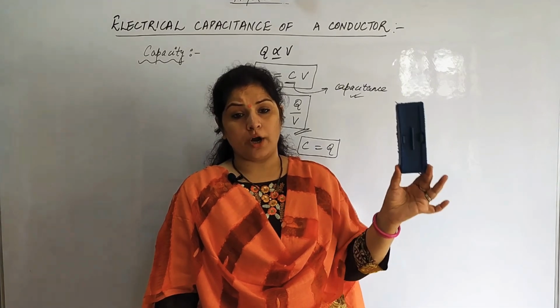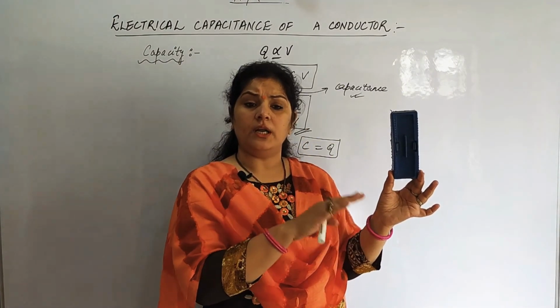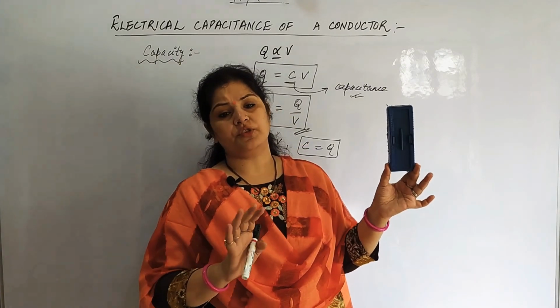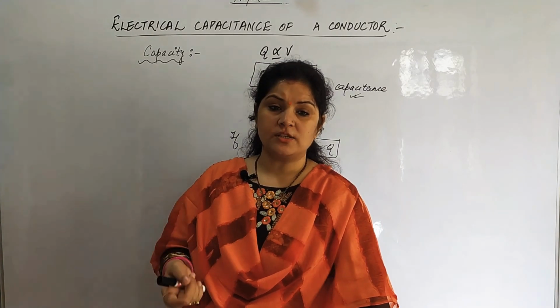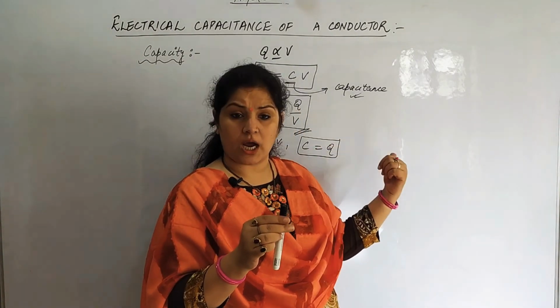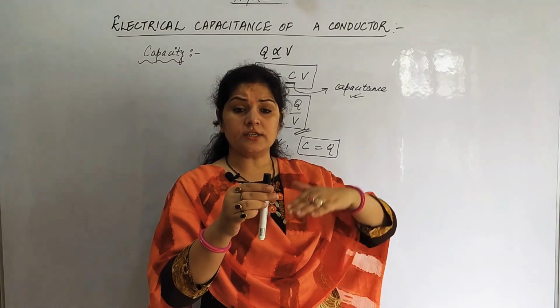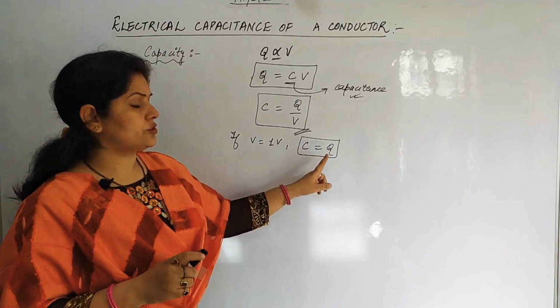So it means in order to increase its potential by 1 volt, how much charges have been given? 1200 microcoulomb charges have been given, right? The amount of capacitance of a conductor is numerically equal to the charge in order to increase its potential by 1 volt, right? So C is equals to Q.